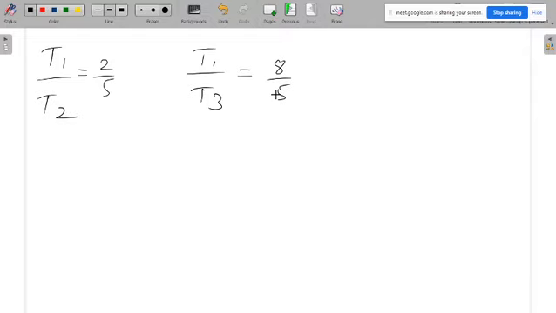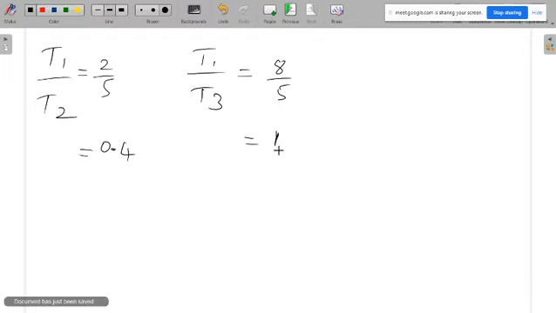Yes sir, how to verify that? See, what is 2 by 5? 2 by 5 is simply 0.4. That's it. It is not going to infinity; it has finite digits after the point. So definitely this ratio is a rational number.